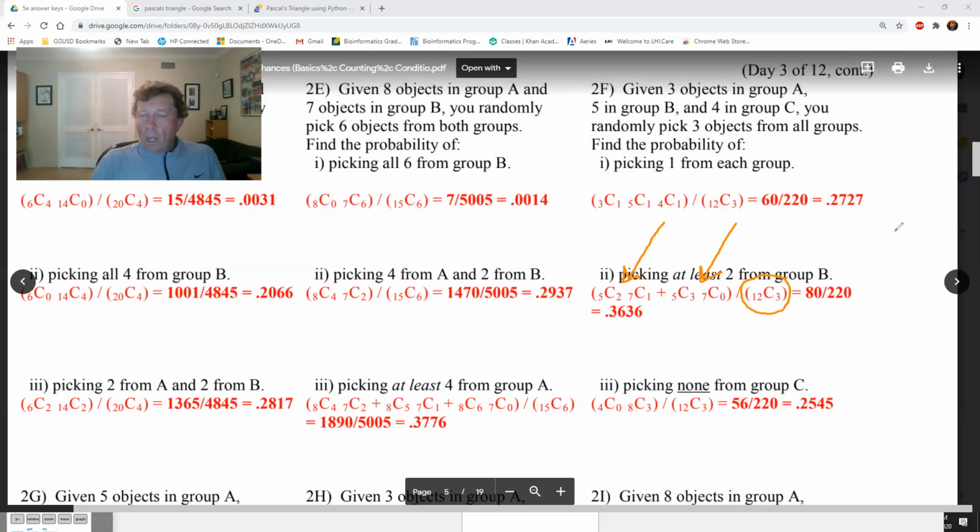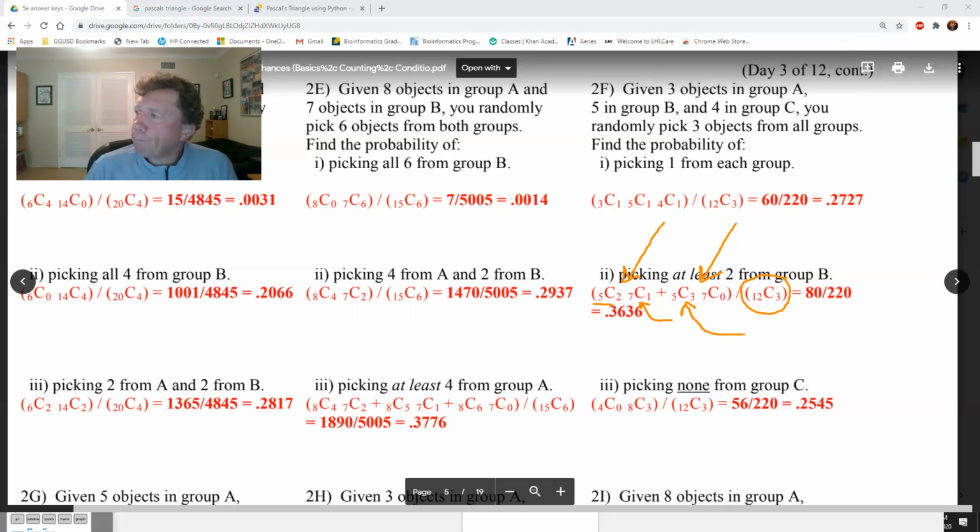So picking 2 means of the 5 in group B, you picked 2, and of the 7 remaining objects, you got 1. And then, or of the 5 in group B, you got 3 of them, and of the 7 remaining, you got none, because there's only 3. Yeah, at least 2. All right, because you're going to be picking 3 objects.